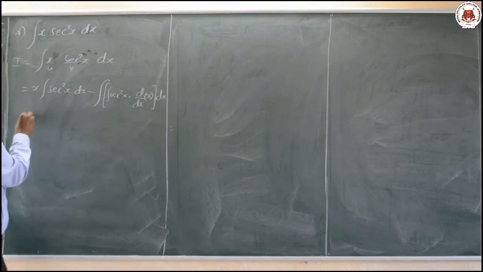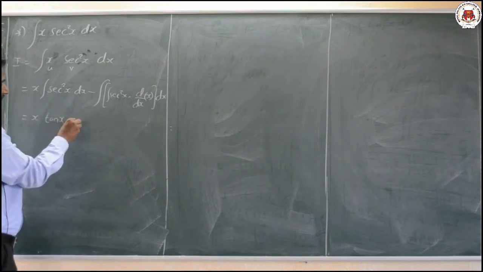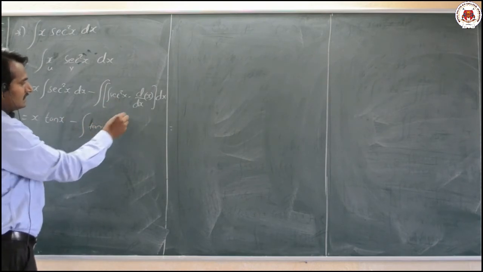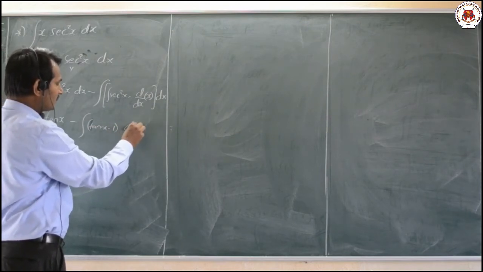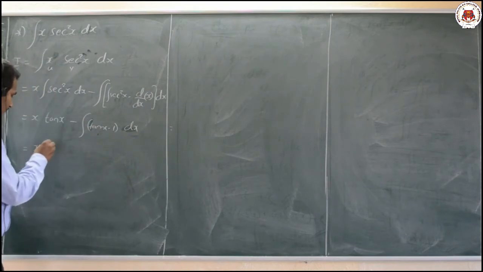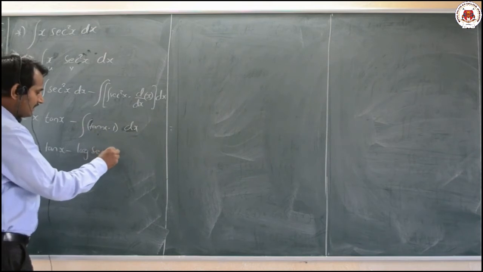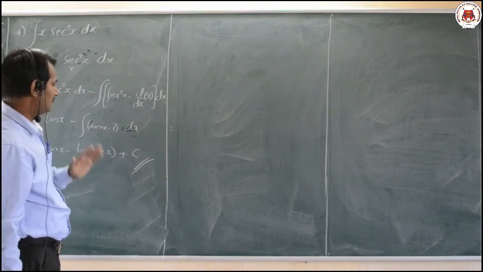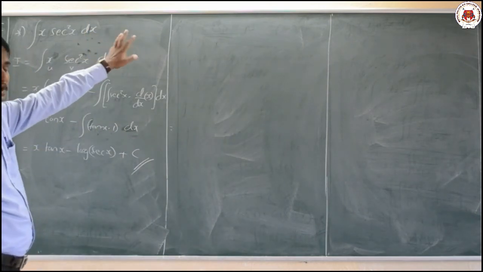So what we get is x into integration of secant square, which is tan x, minus, here also secant square integration is tan x, into differentiation of x which is 1, into dx. Now, integration of tan x is log of secant x. So it is x as it is tan x minus log of secant x plus an integral constant c. That is nothing but our required result. If this question is asked in the examination, it will be asked for 2 marks.